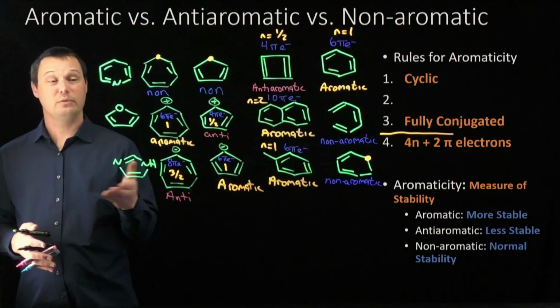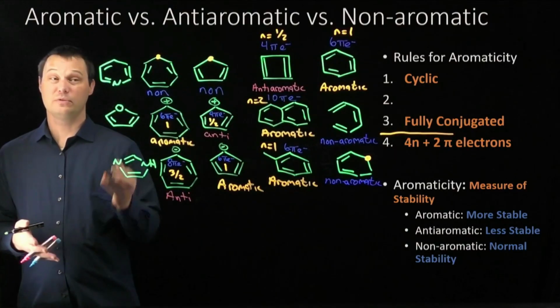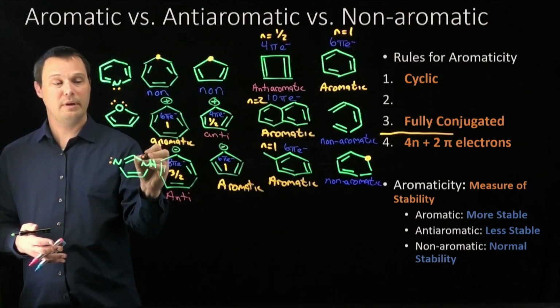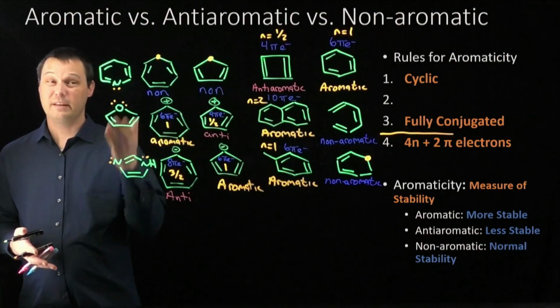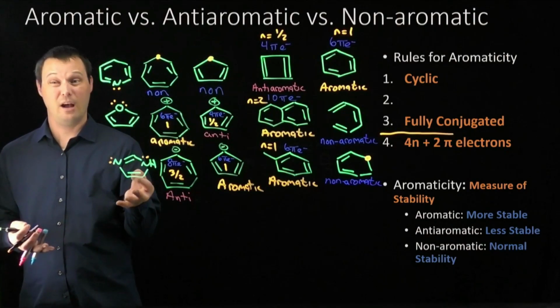The last set of molecules that often trip students up is rings that have heteroatoms as part of the ring system. Students often freeze because the heteroatoms have lone pairs, but how do we know if those lone pairs are part of the pi system or not? We'll find that some of these lone pairs do contribute to the pi system, but other ones don't. How are we supposed to know the difference?